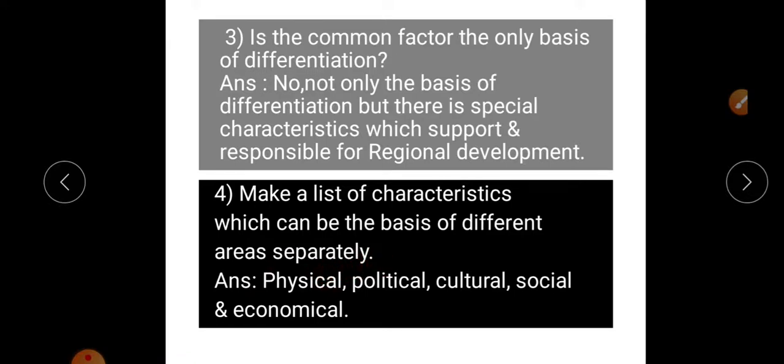Now there are different characteristics, but the most important characteristics we can say are physical, then political, cultural, social and economic characteristics. In this way we can use these characteristics to differentiate that region and separate that region from each other.